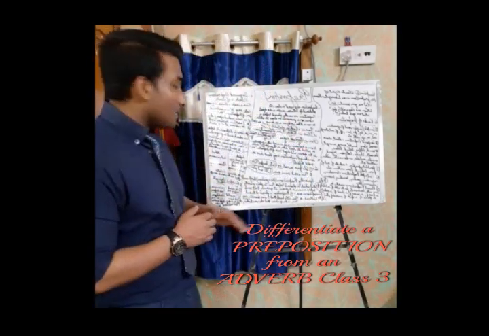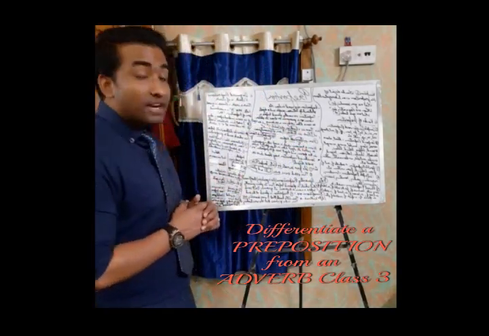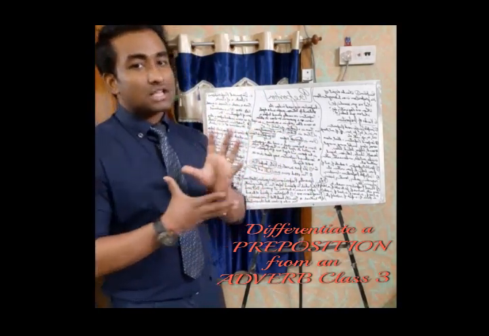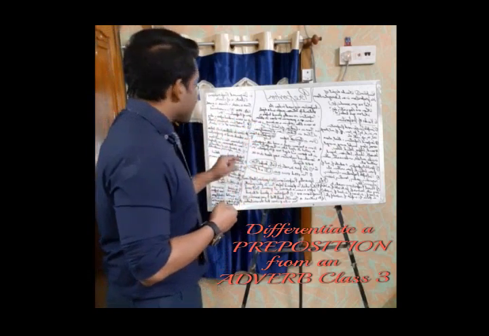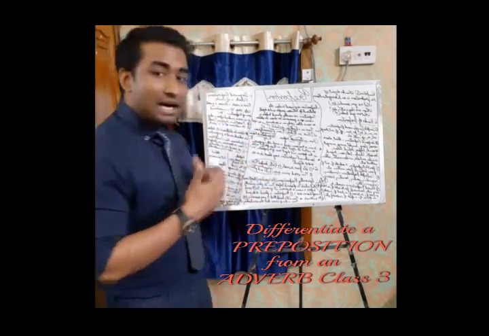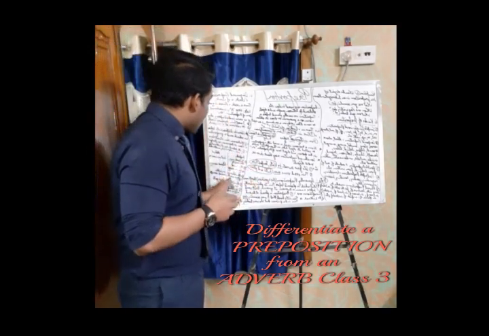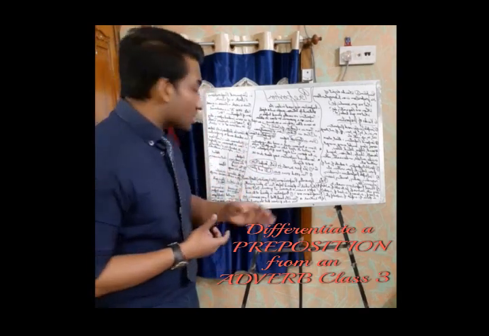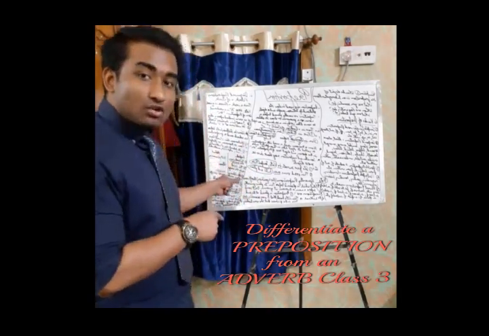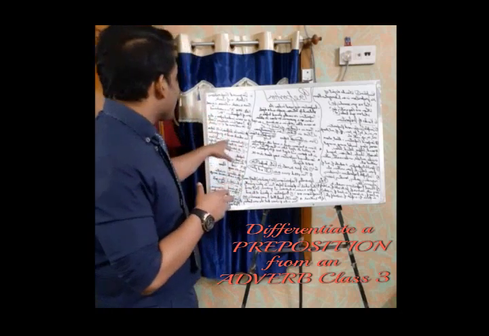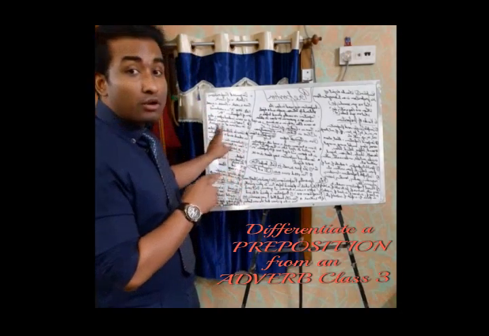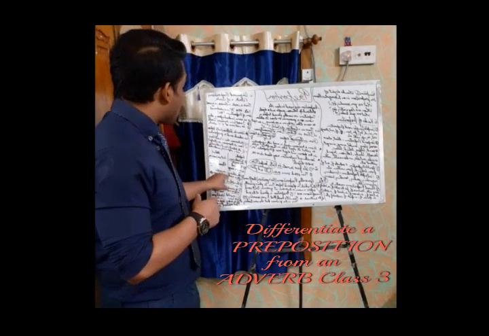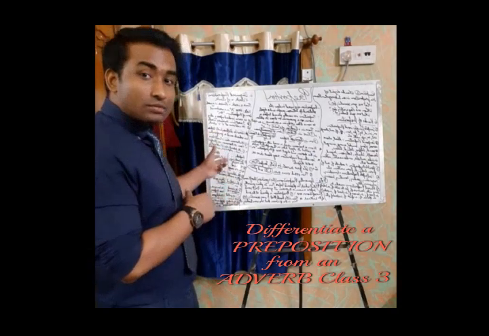Let's go to the third example. She will come after a month. Here after is a preposition because month is a noun, and before a noun, when a word comes, it is a preposition. So here after has its object. As I told you, if it is a preposition, then it will have a noun or pronoun as its object. So here after is a preposition because it has the noun month as its object.